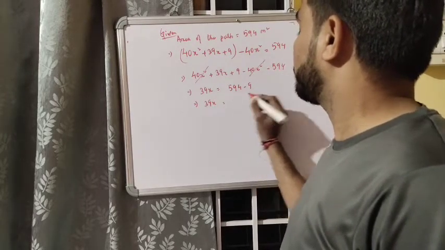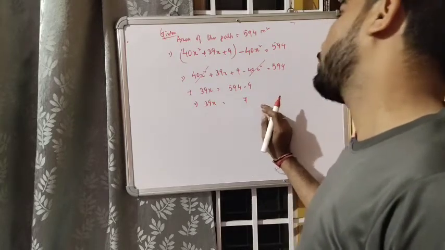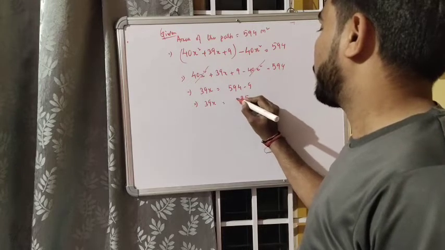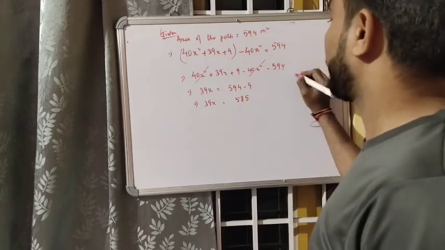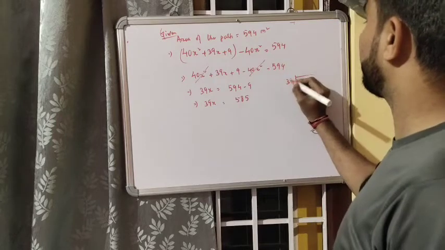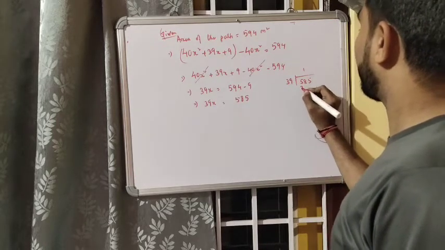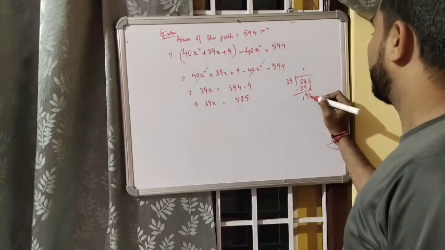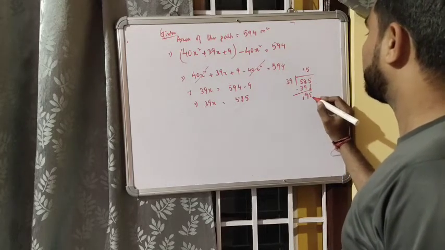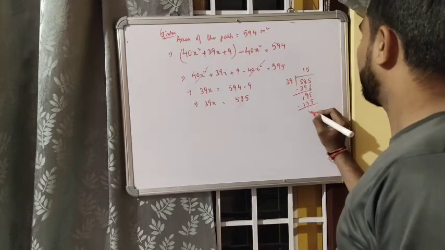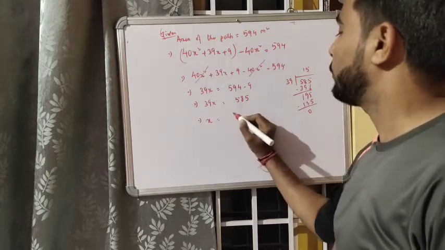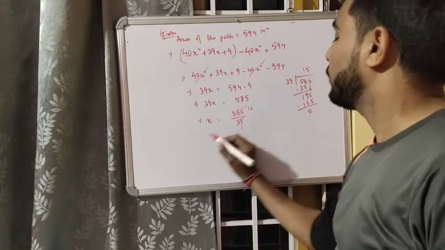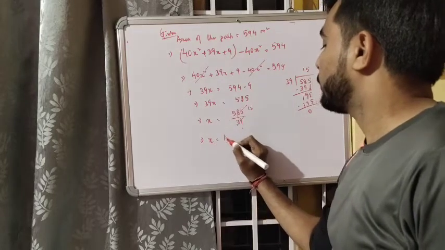So 39x, what you will get? 585. Okay, so you will divide it by 39. After dividing, x will be equal to 585 divided by 39. 39 one time, 39 15 times. X will be equal to 15.